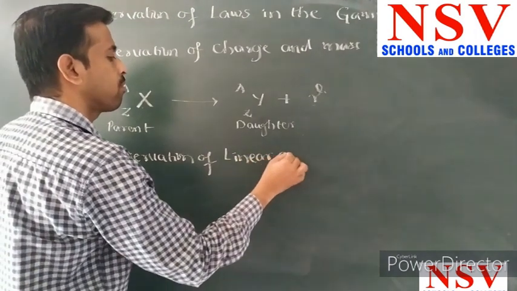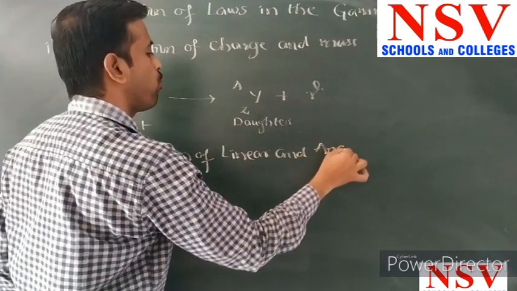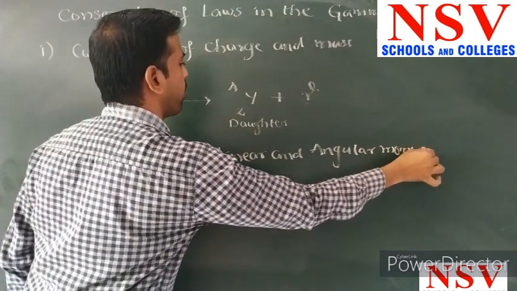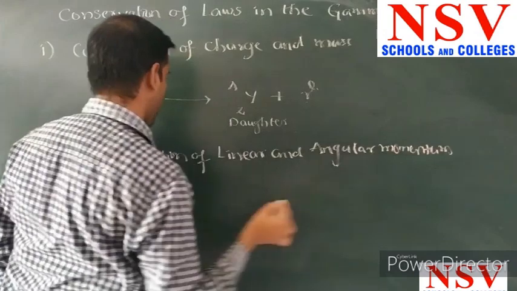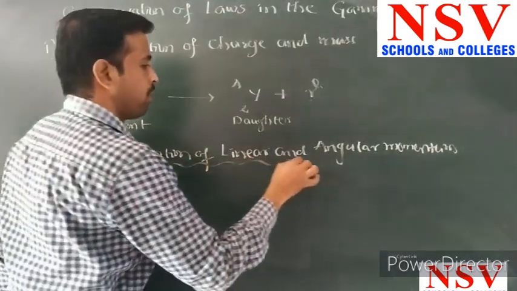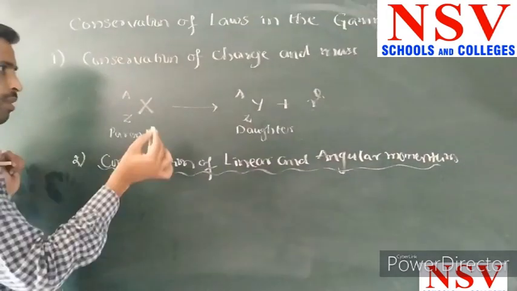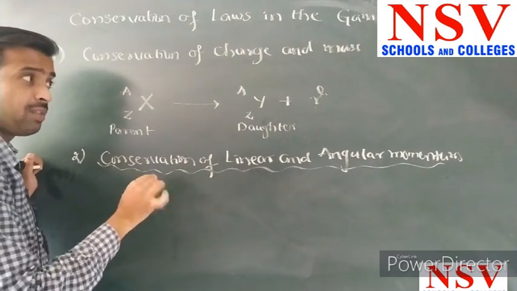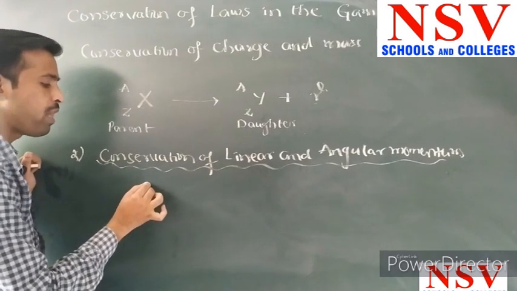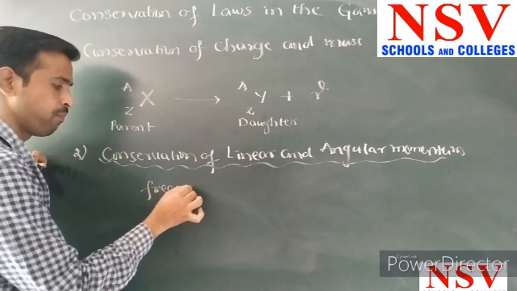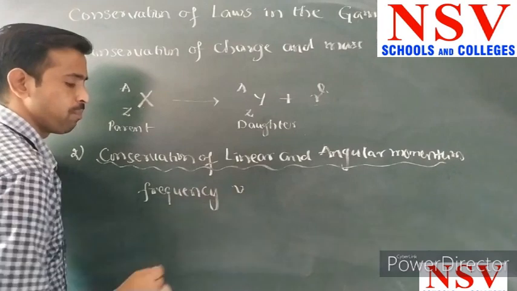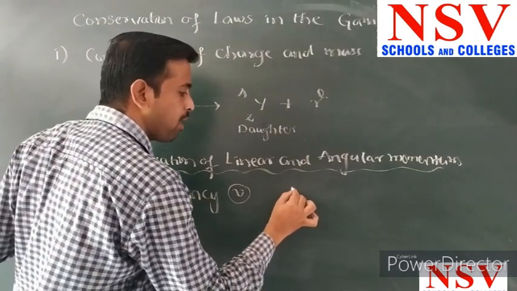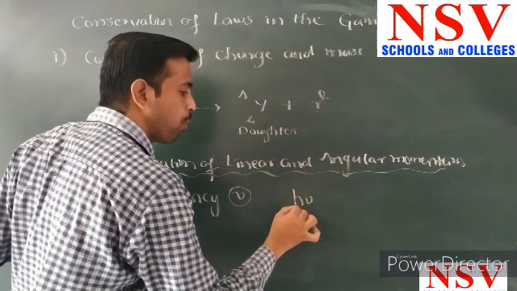The second one is the conservation of linear and angular momentum. The gamma rays are chargeless, massless particles, but they have some energy. That energy we can explain with the help of the frequency. The energy of the gamma ray photon is h nu, and its momentum is h nu by c.